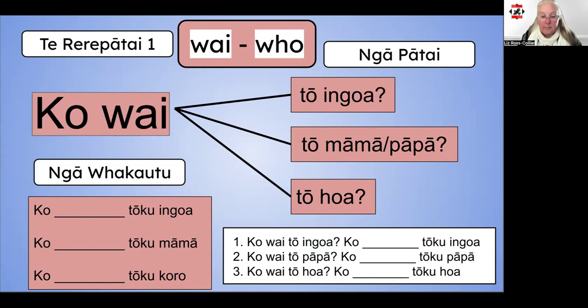Who is your friend? You'll notice that the answer sequence starts with the same word as the question. Ko wai tō ingoa. Ko Liz tōku ingoa. Both the pātai and the whakautu start with ko. In the whakautu, the answer sentence, the word wai is replaced with the answer. In this case, it's a person's name. Ko wai tō pāpā, ko George tōku pāpā.